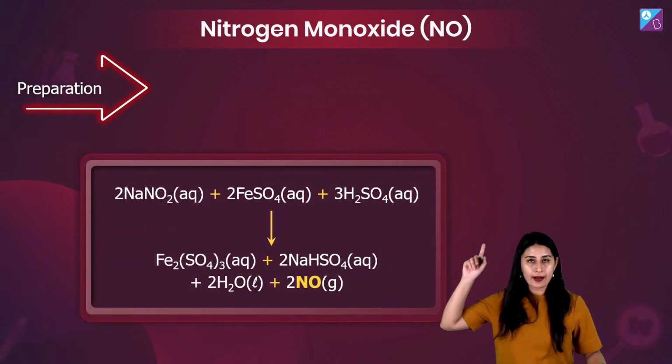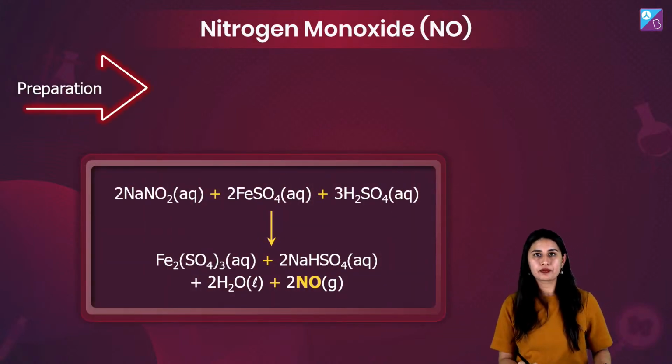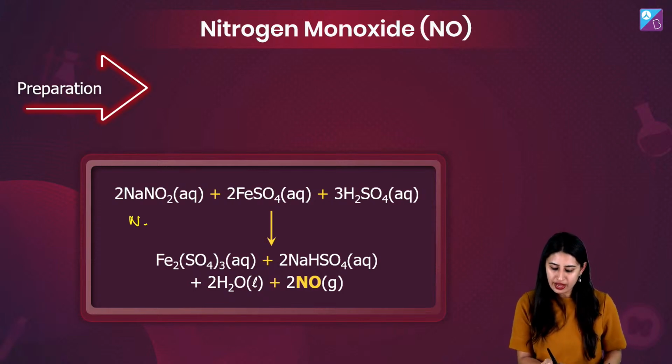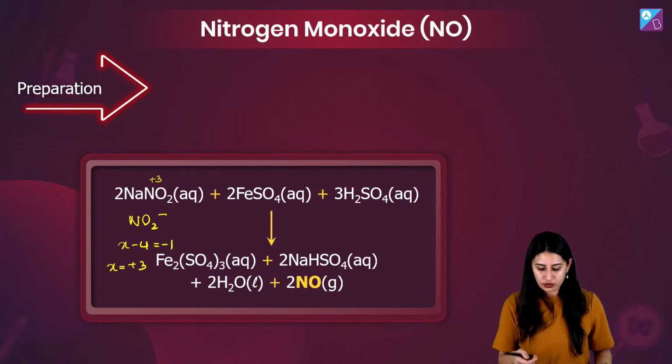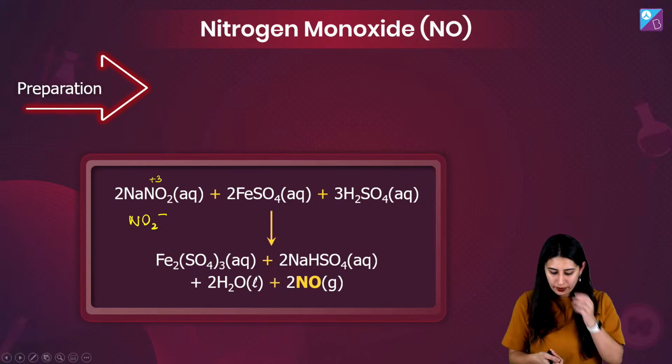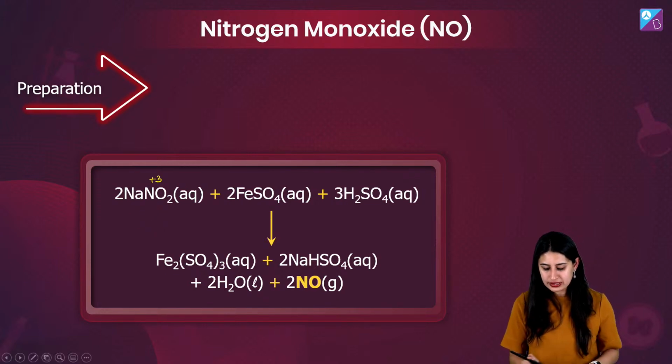Preparation simple है. आप sodium nitrite, NaNO2, you can see. So we have NO2 minus. X minus 4 is equal to minus 1. So X comes out to be equal to plus 3. You need to oxidate. You can see that you can easily convert it into NO where nitrogen is in +2.